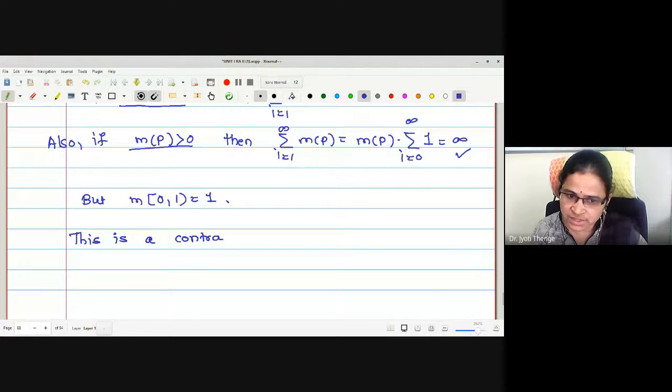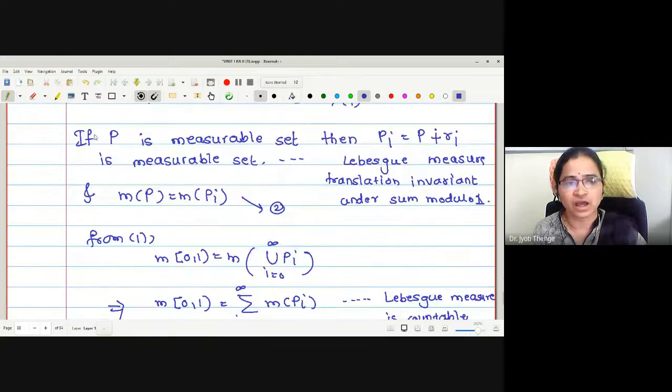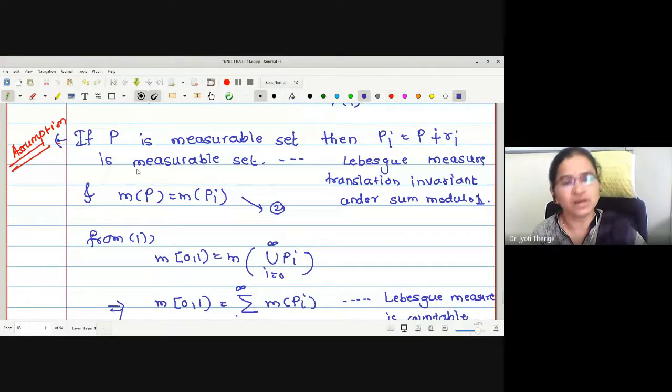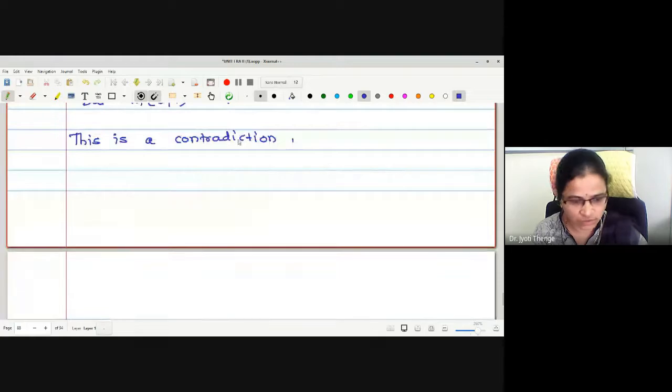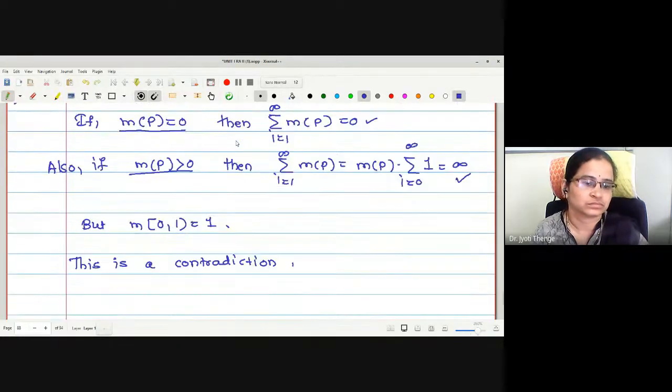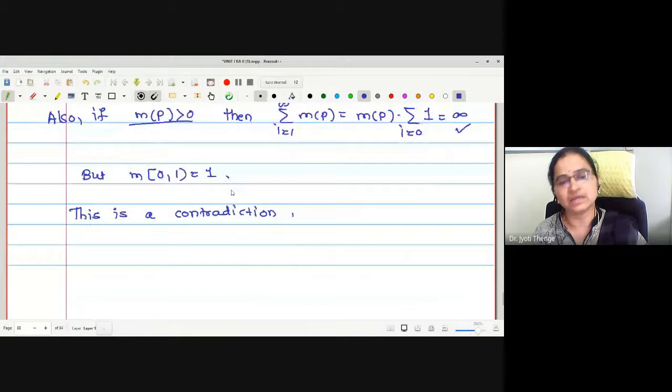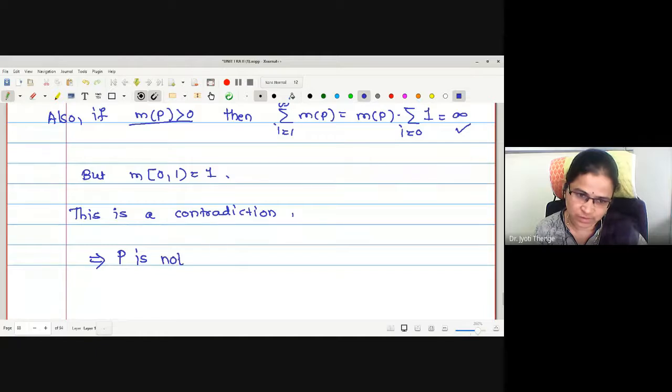Why does the contradiction arise? Because we have assumed P is measurable. Here I have written: if P is measurable. This is an assumption actually, the assumption we were making. If P is measurable, we have obtained a contradiction. What is the conclusion? If I start with a wrong assumption and I'm getting a contradiction, P is not measurable. This implies P is not a measurable set.